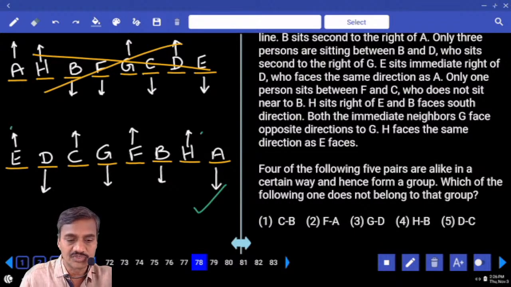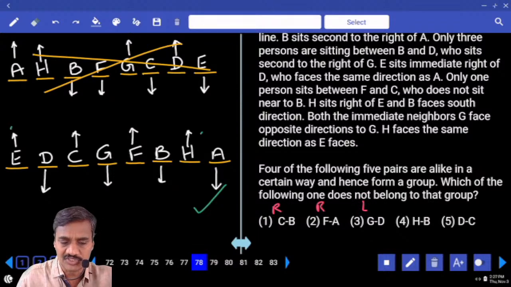C is to the right of B. C is to the right of F, and F is to the right of A. G is to the left of D, and H is to the left of B, and D is to the left of C.